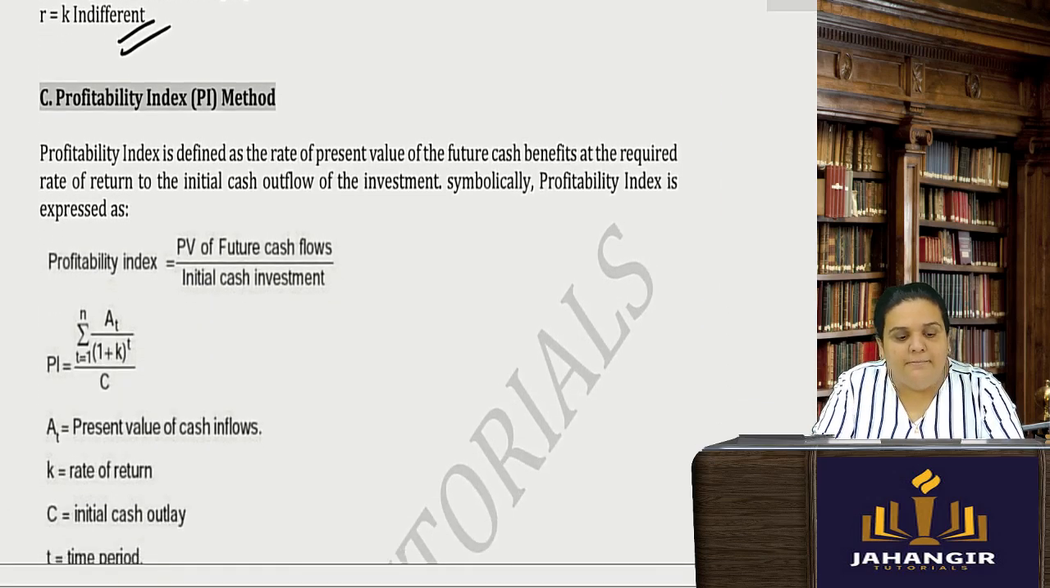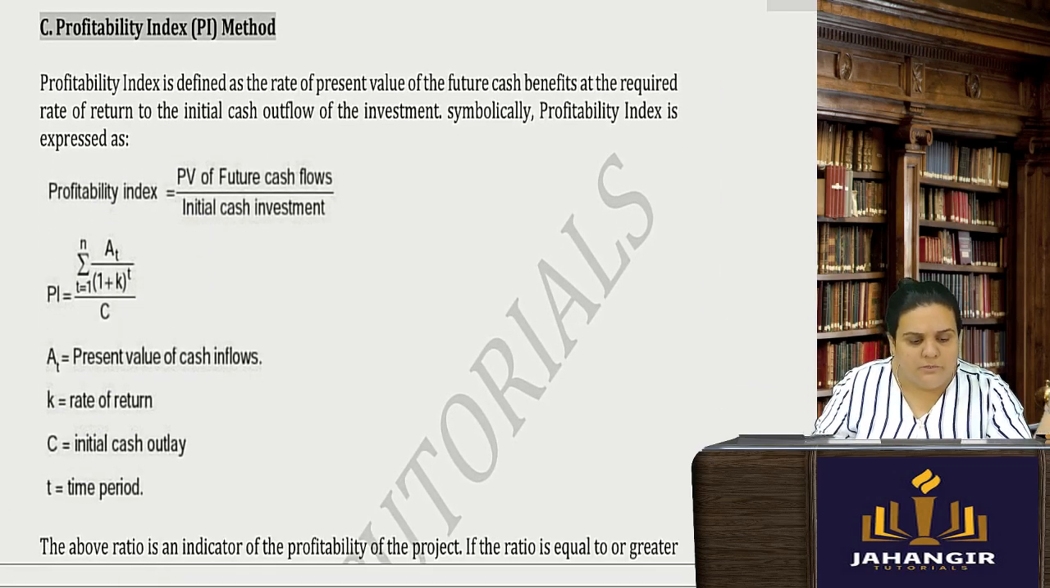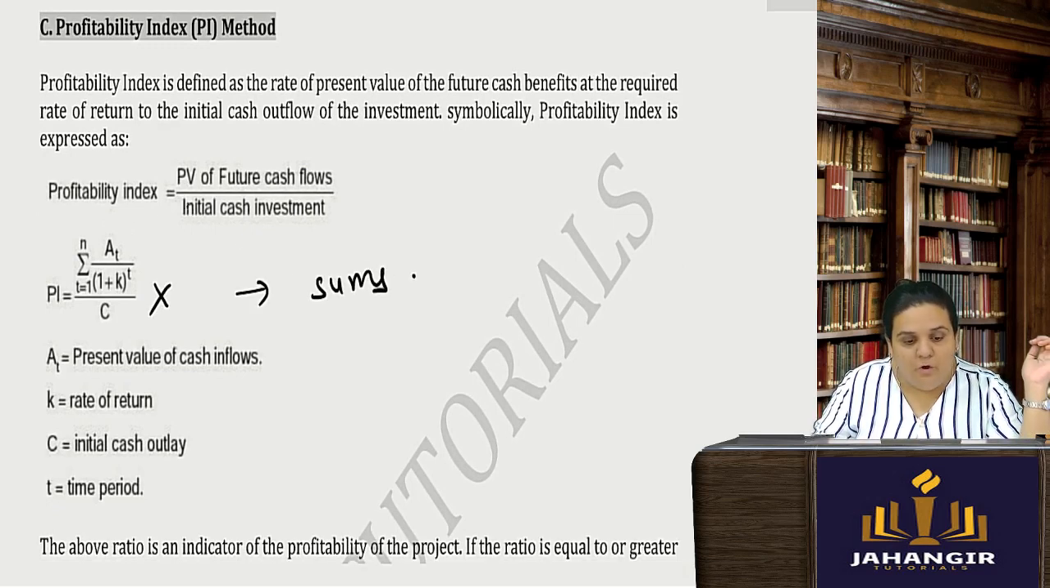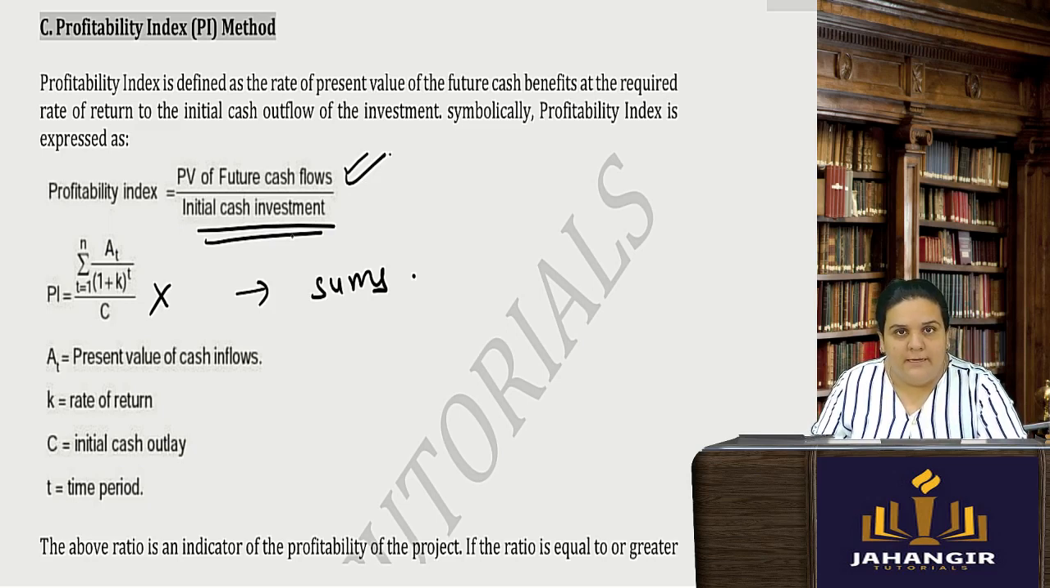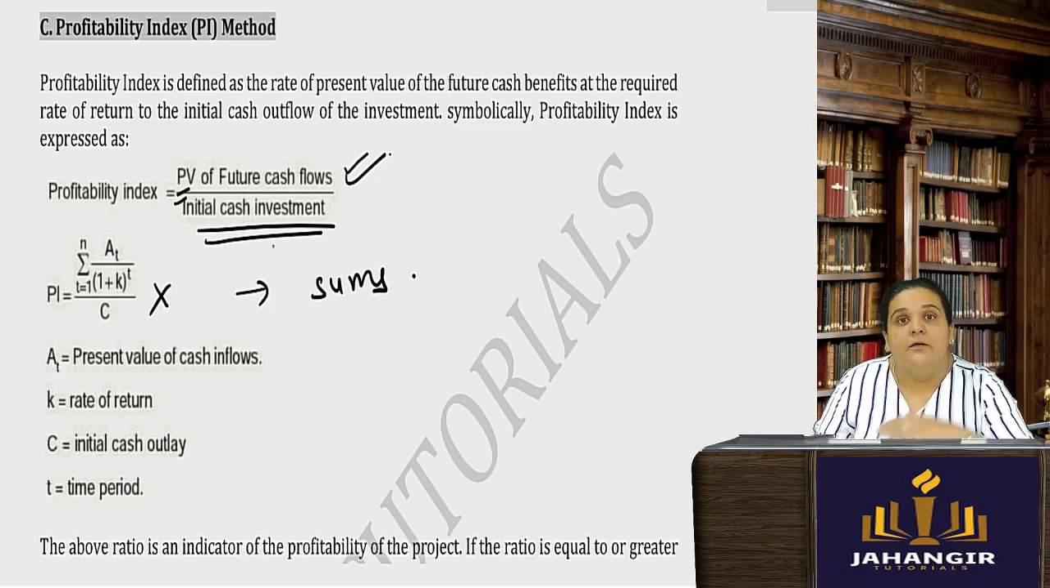Then we have profitability index. Don't do this particular formula; do profitability index from my sums. It is the present value of your future cash inflows upon your initial cash investment. The amount of future cash flows which you are going to get, you have to bring to the present value, and divide by your initial investment.